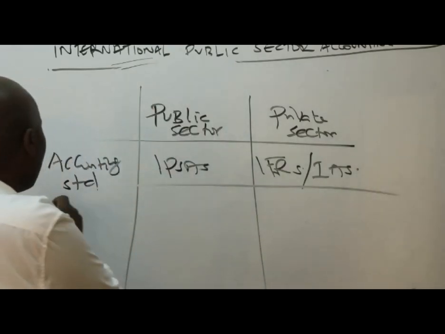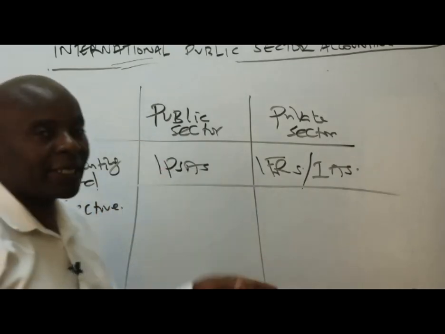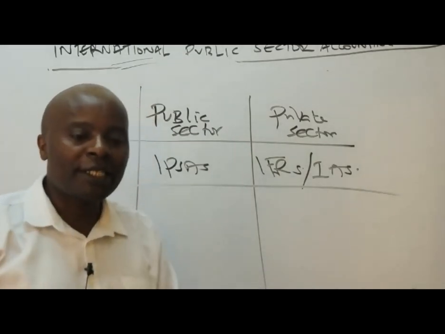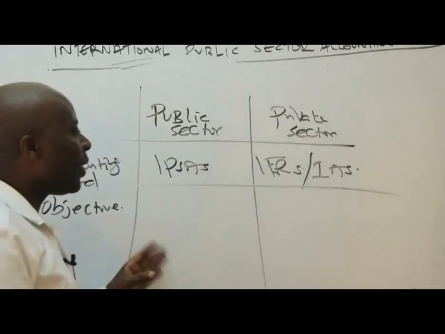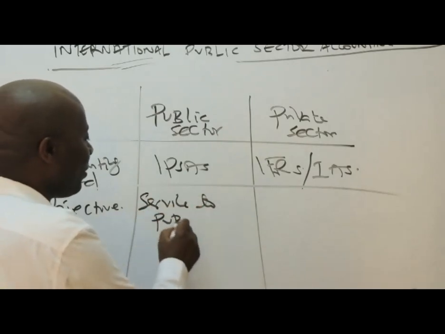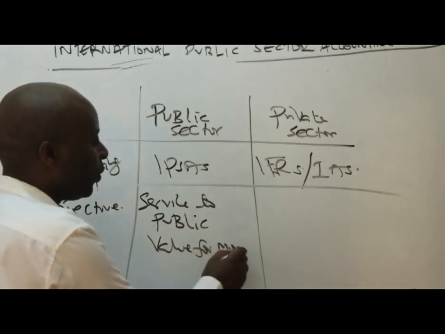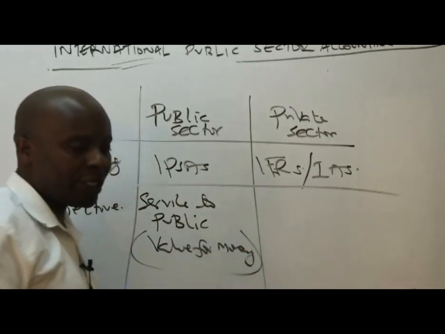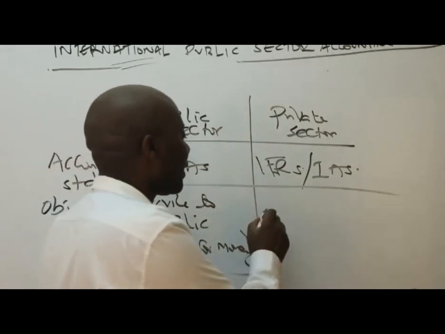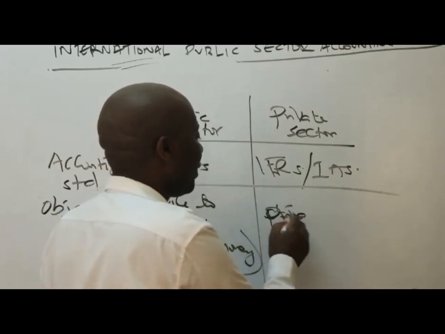We have in this case here the major objective. The major objective, ladies and gentlemen, remember, public sector is not out there to make profits. Public sector, we are out there simply to serve. Ours in this case here is service to the public. So we can only talk of value for money audits. How about private sector? It goes without saying that private sector really is all about what here? It's all about profit.